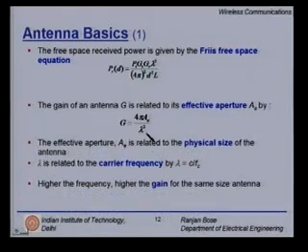So we win some, lose some. Look at the G formula here. Gain is inversely proportional to the square of the wavelength. So for the smaller wavelengths, larger frequency band, the gain is higher. The directivity is higher. We can focus more. Right? So some of the antenna basics.